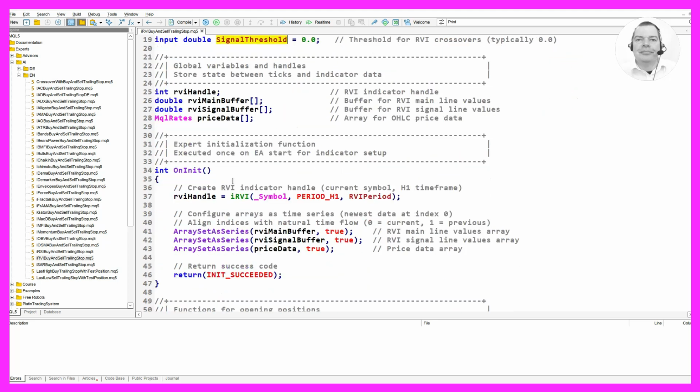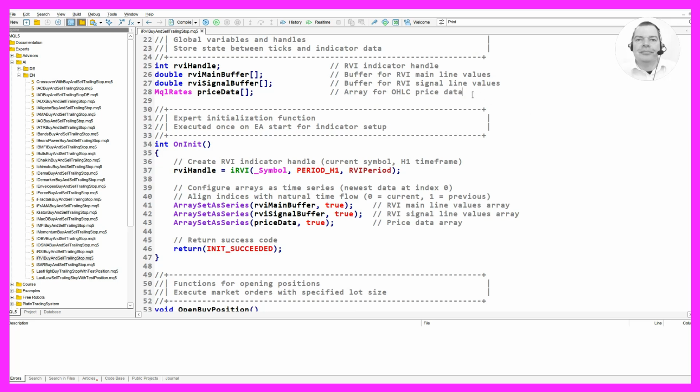We also declare some global variables and handles to store state between ticks and indicator data. The RVI handle variable will hold the RVI indicator handle, while RVI main buffer and RVI signal buffer are arrays that will store the RVI main line and signal line values, respectively. The price data array will hold the OHLC price data.